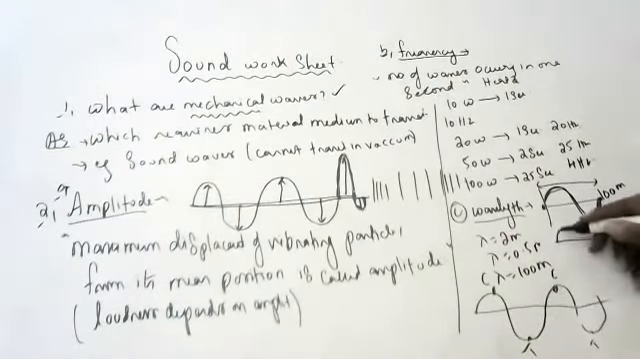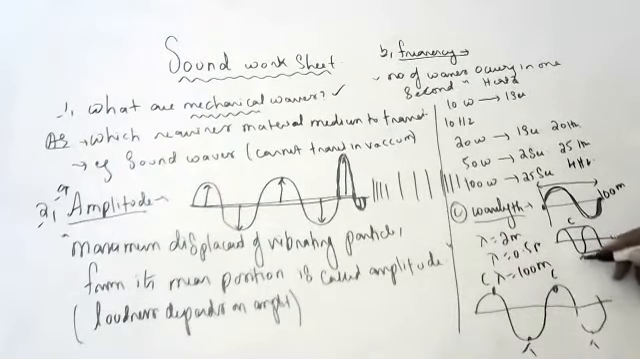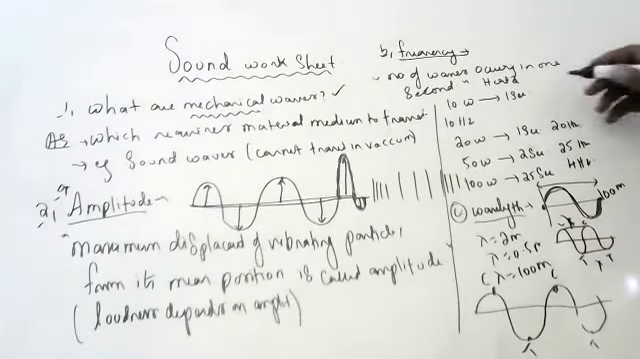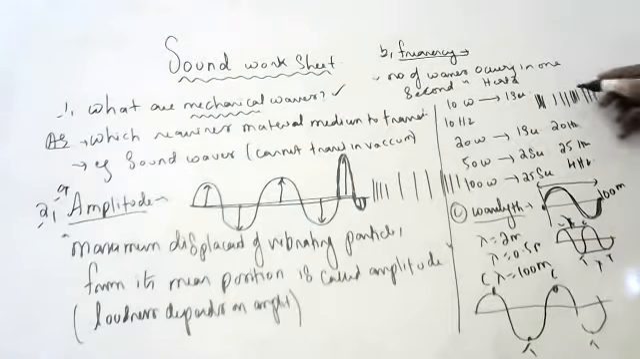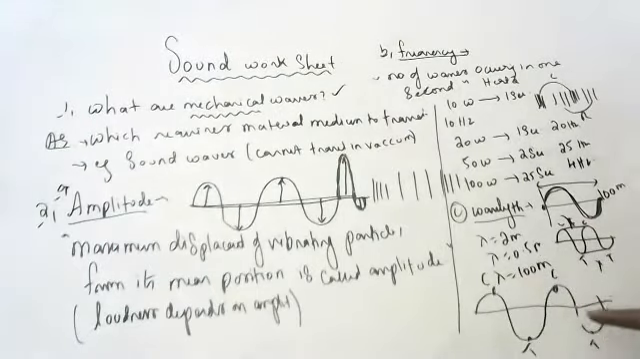See children, like this it is there. Distance between two crests or distance between two troughs. This is trough, this is trough, this is crest, this is crest. Suppose longitudinal waves are there. Longitudinal waves will be like this. The distance between two compressions or between two rarefactions is called wavelength. Length of one wave is also called wavelength. Okay. Next definition.